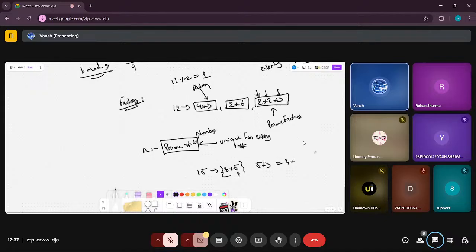Whether 5 comes first or 3 comes first doesn't matter. But notice the numbers: 5 and 3. This is uniquely associated with 15. There is only one set of prime factors which associates with a particular number. Okay?